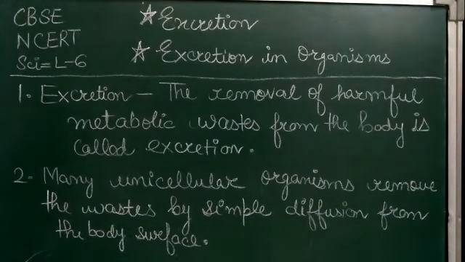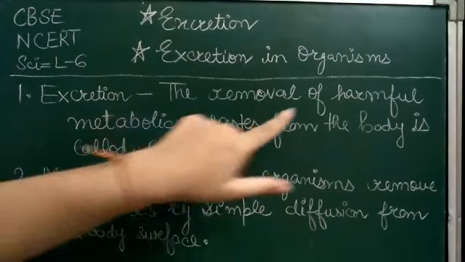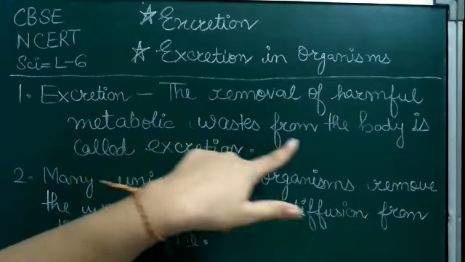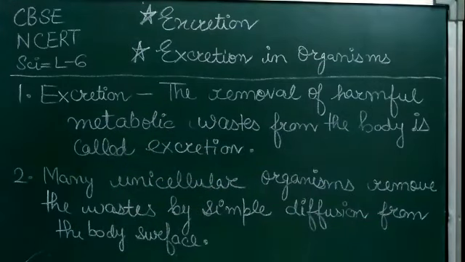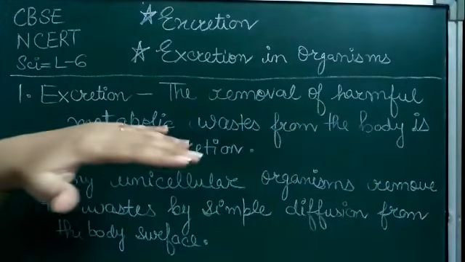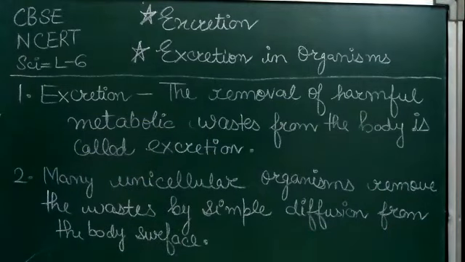We have already discussed how organisms get rid of gaseous wastes generated during respiration. Now, other metabolic activities generate different nitrogenous waste materials in our body which need to be removed. So, the removal of that harmful metabolic waste from our body is known as excretion. The metabolic wastes are produced in the metabolic activities in our body, and the removal of that harmful metabolic waste from the body is known as excretion.